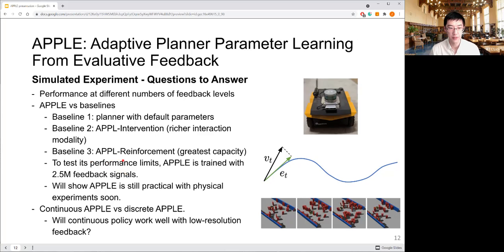Also, to test the limit of FOE, we use a lot of feedback signals. But calm down. In future physical experiments, we will see FOE is still practical. Finally, we want to compare FOE in its continuous parameter policy versus its discrete parameter policy. We want to see, even with discrete feedback, will the continuous policy still work well?